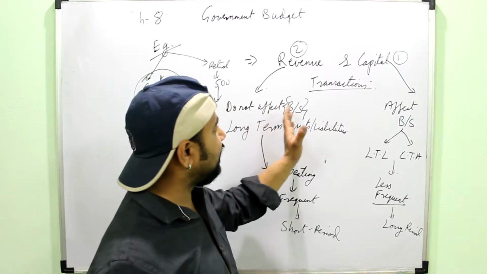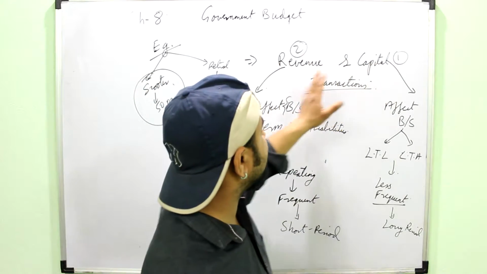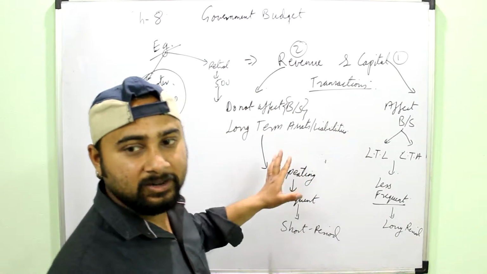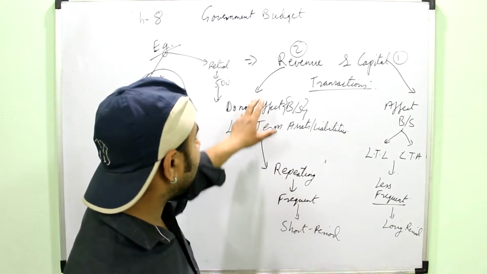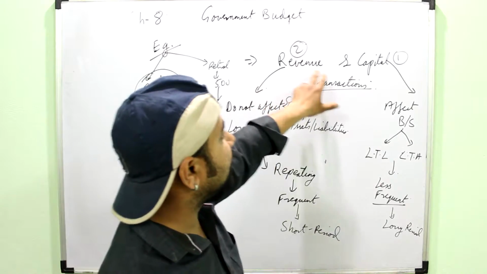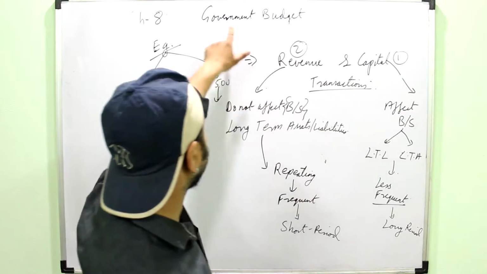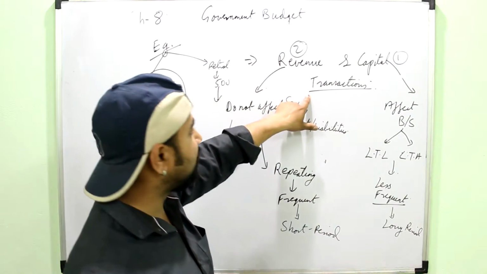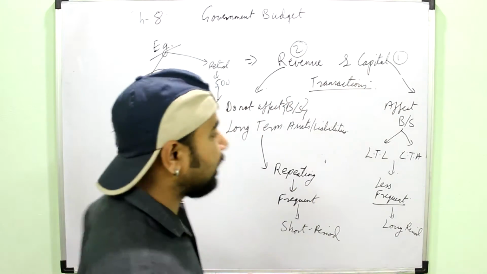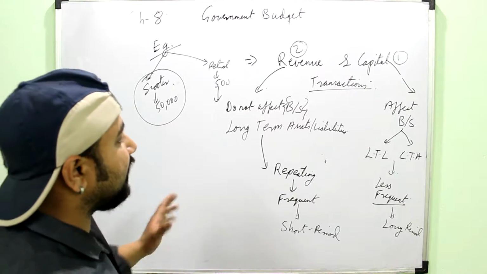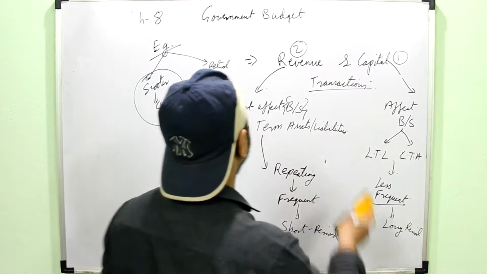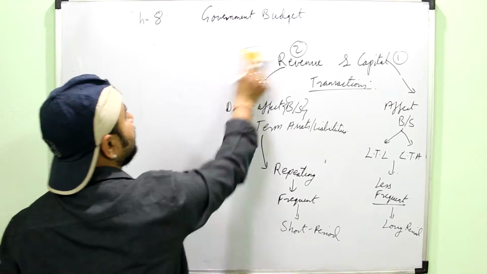So you have to simply differentiate between these two words, and this is the major thing that you have to understand in this part of the chapter, and the most important thing of this particular chapter, how you differentiate between a revenue transaction and a capital transaction, because the government budget will be divided into these two, revenue budget and capital budget. So once again you can just have a look at it, and first you consider it and understand it, only then you can understand the later part of the chapter.